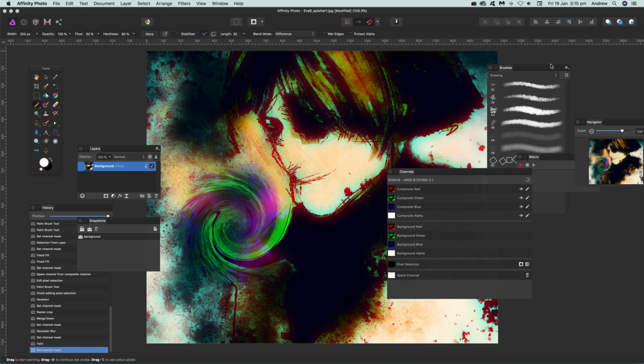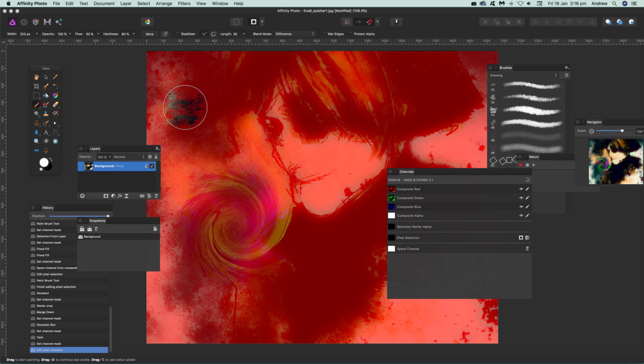Right, well, that's really it in terms of the filters with the channels, but there's actually a little bit more in these channels. You can also have spare channels and you can also have the pixel selection. Now this is quite useful because it's masks. So this panel is very important in that respect. Just click here, go down there, toggle quick mask. And then, of course, you can now apply brushes.